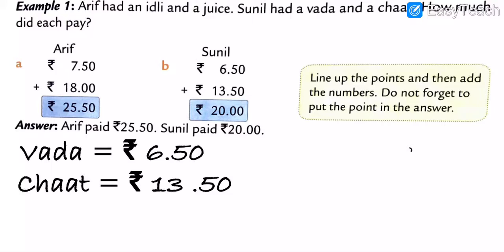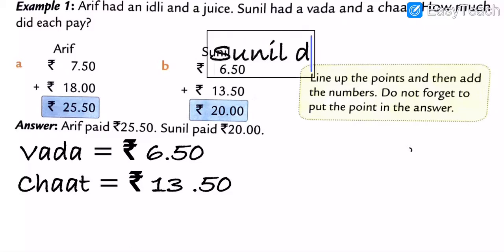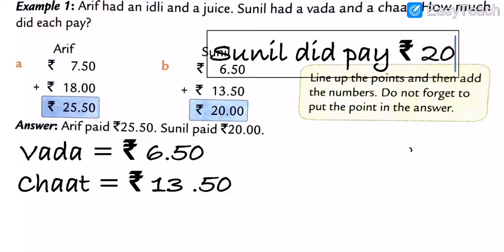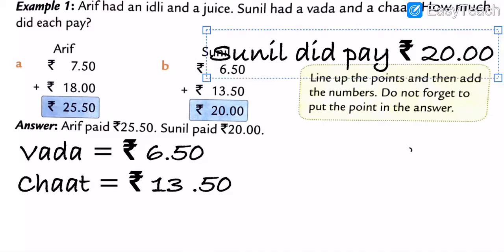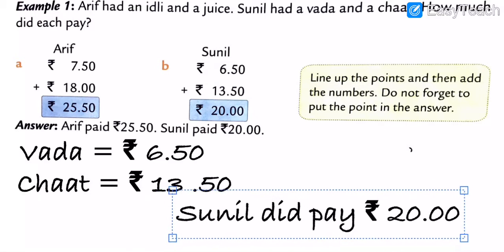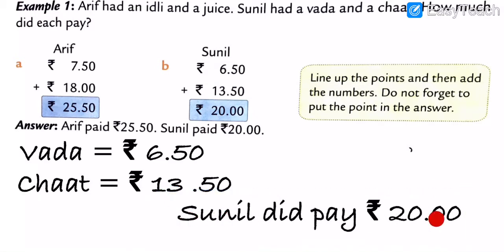So Sunil did pay how many rupees, my dear students? 20 rupees. Got my points? Sunil paid 20 rupees. Understood? I hope you all have understood, my dear students. Got my points all? Okay, and then we will move on further.